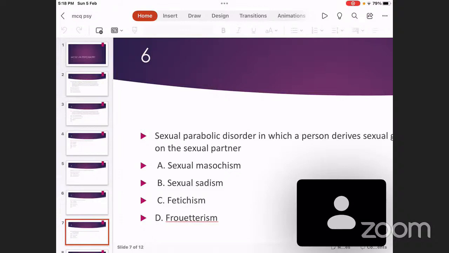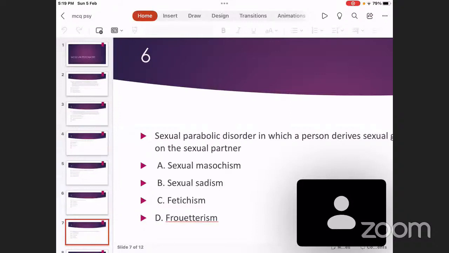used to engage in very violent sexual activities. Activities including suffocating the partner, hitting the partner, inflicting pain on the partner, and experiencing pleasure. So that is from his novels. It is from there that the term sadism came to our common knowledge, and it is now being used. So that can also sometimes be an MCQ.